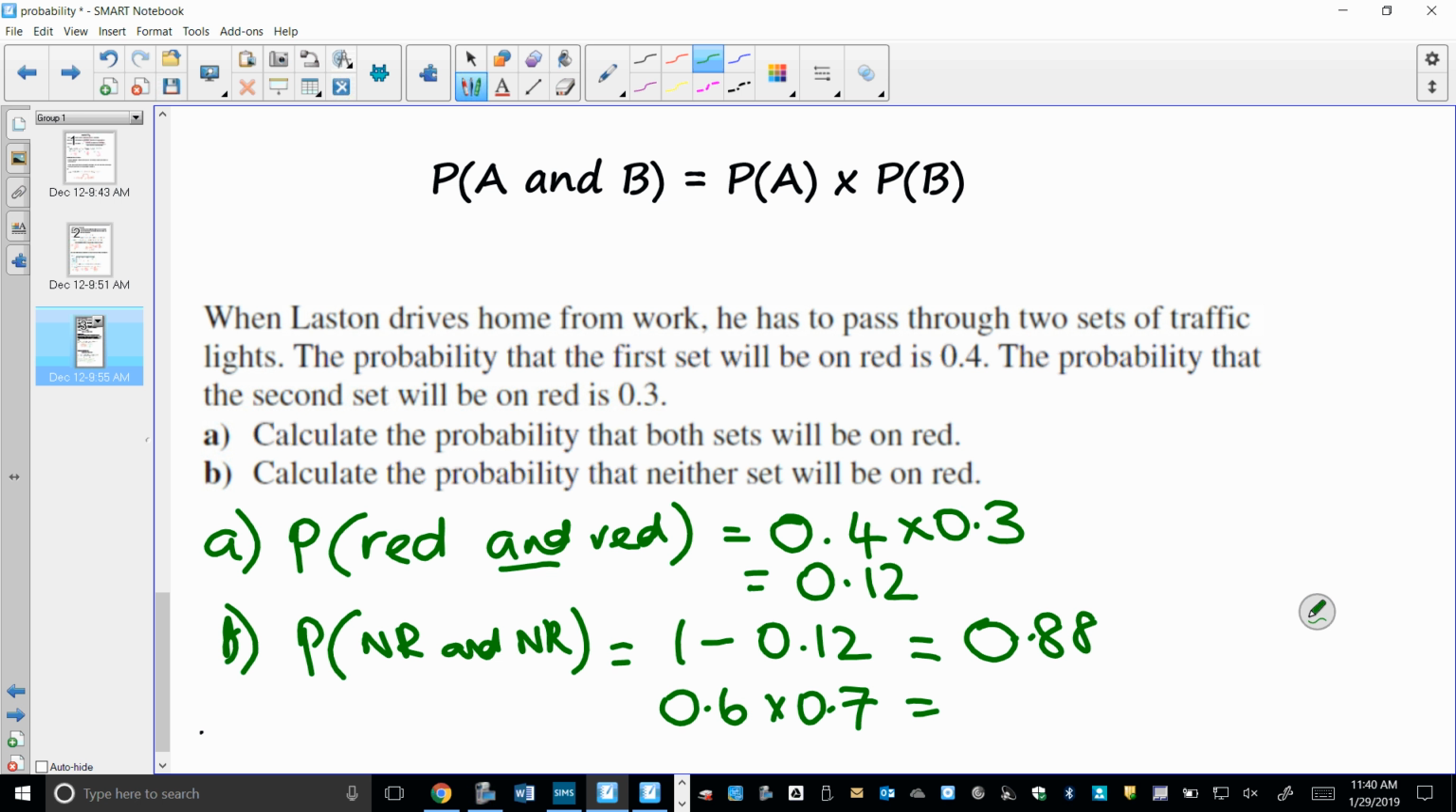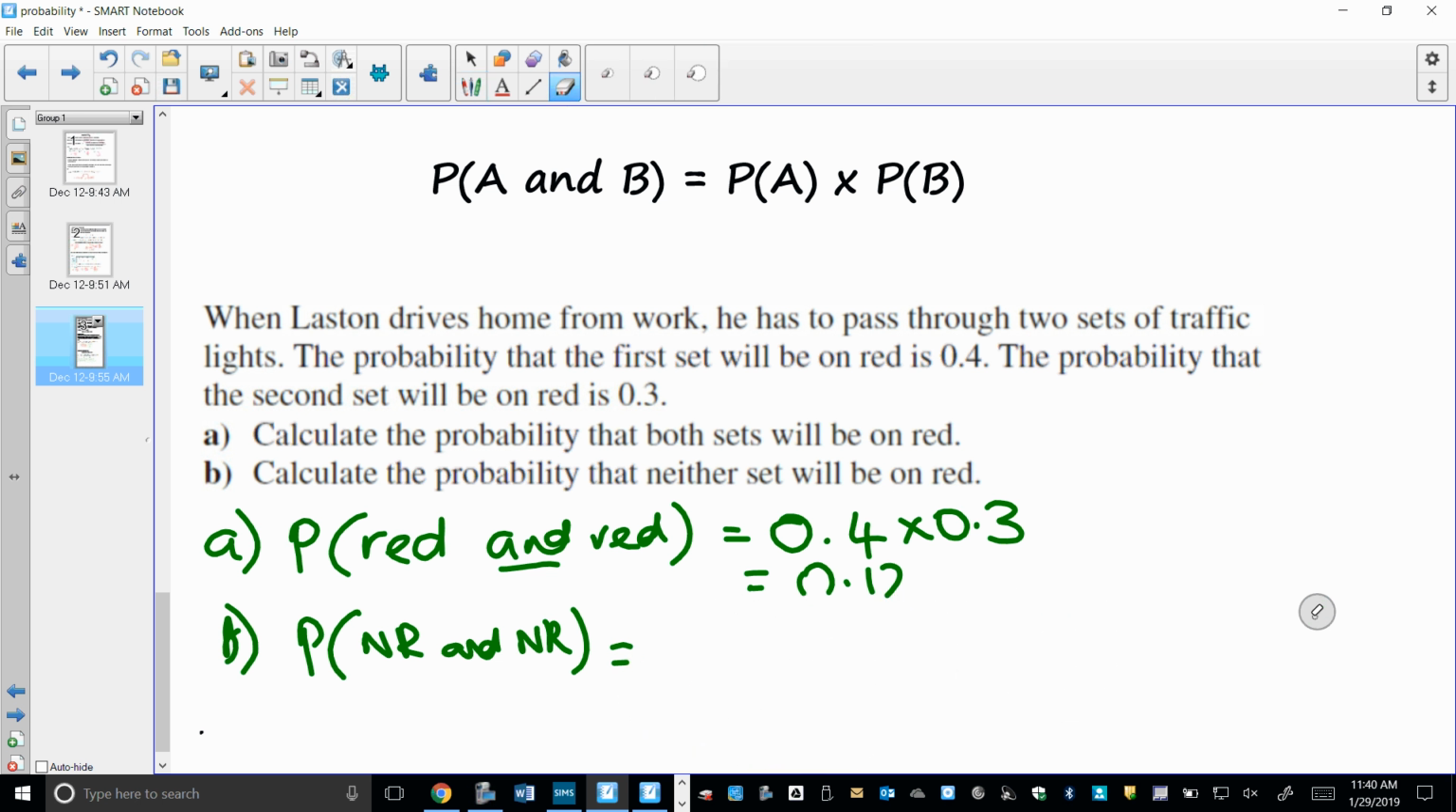You could have done 0.6 multiplied by 0.7. Oh, that's a different answer. Neither set will be on red. That's not red and not red. Why is that wrong? Well, isn't there yellow? Yeah, because it doesn't add up to 1. Oh yeah, you're totally right. So you can't do 1 minus because you can have some that don't. Oh, Miss Harrison.